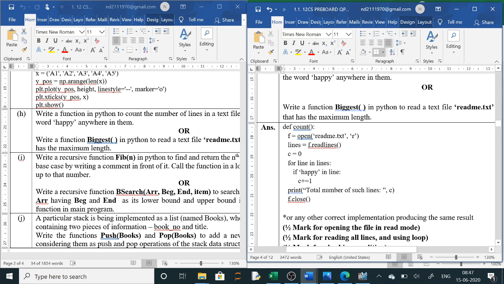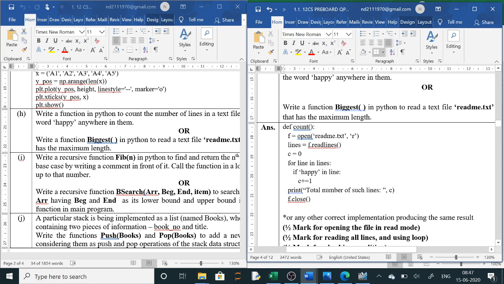So here, for lines, you will use count equals 0, c equals 0, to count how many lines are there. And all the lines you will save in this. So we will first write a function def count, no argument is required. f equals open, the file name is given, readme.txt. Then lines equals f.readlines, all the lines have been saved here. Next, c equals count equals 0, for line in lines. So one by one line it will take. So first line it has taken. If happy is present in line, it will simply count. So this is very easy. Clear?